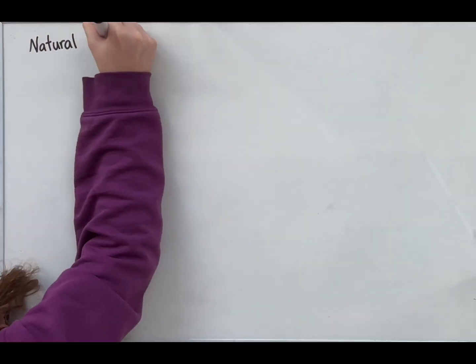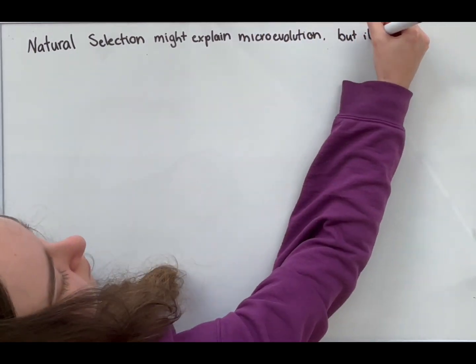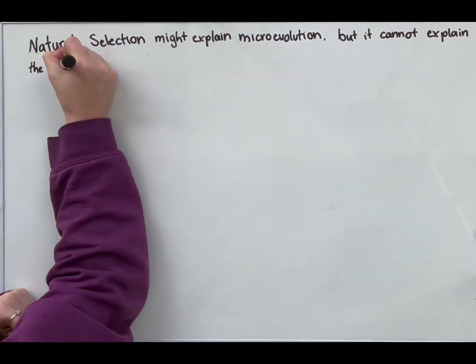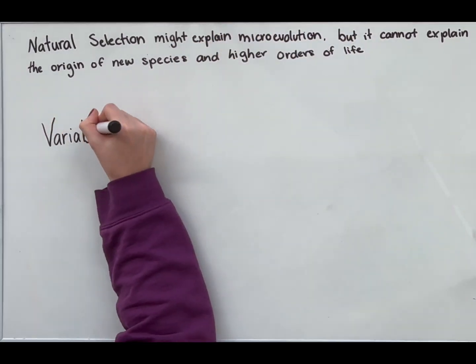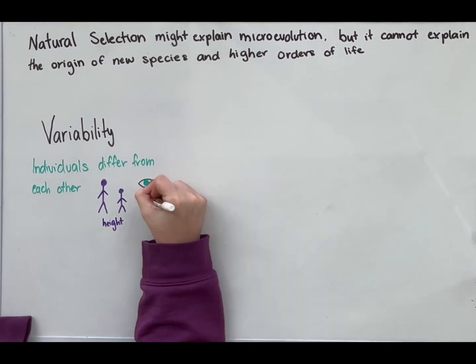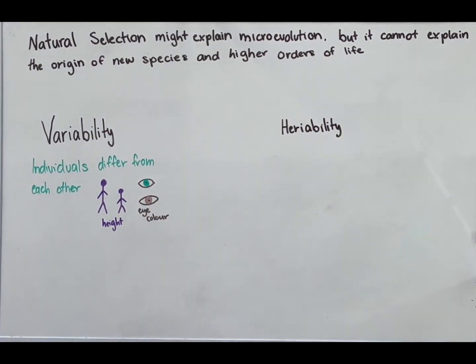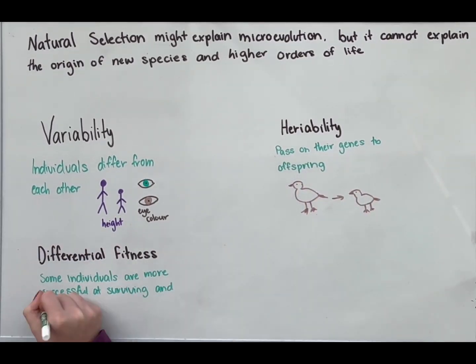Some people think that natural selection might explain microevolution, but it can't explain macroevolution. Before we break down the ins and outs of why this is incorrect, let's figure out what all these big words mean. Natural selection is one of the driving forces of evolution and is based on 4 ideas: variability, heritability, differential fitness, and non-randomness. Individuals in a population differ, causing some individuals to survive better or worse.